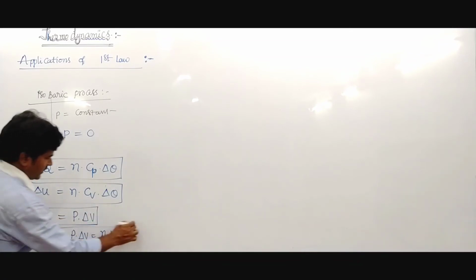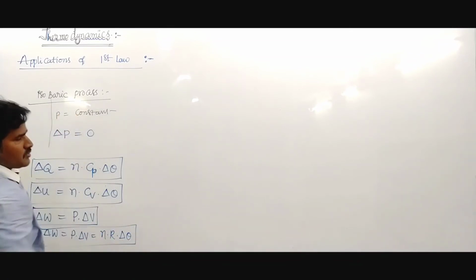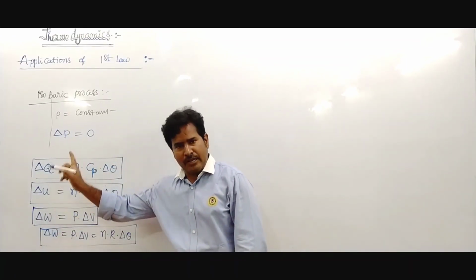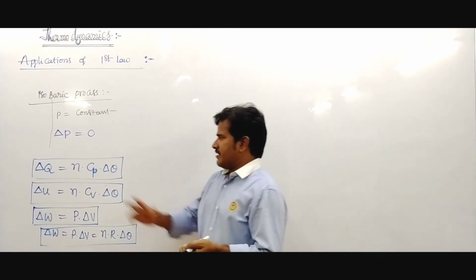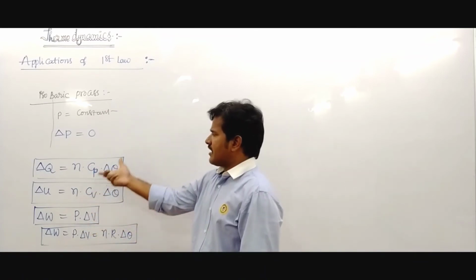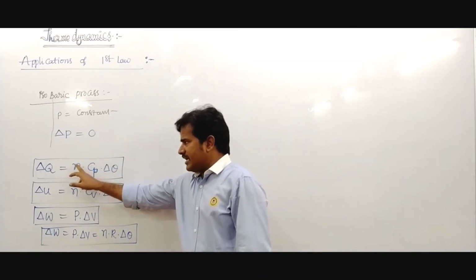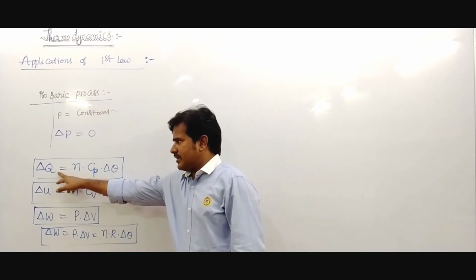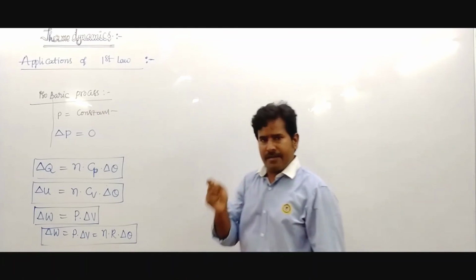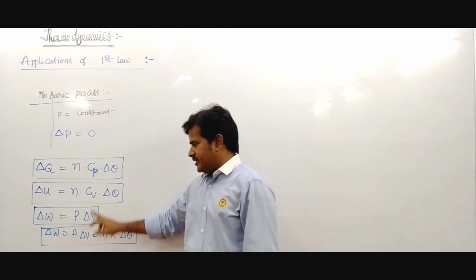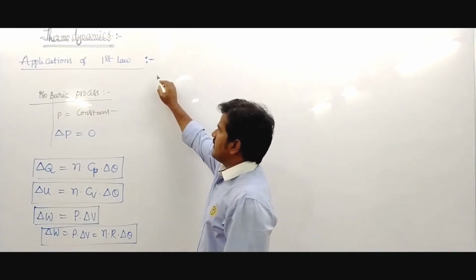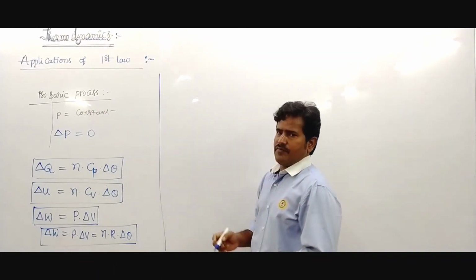In the isobaric process, delta Q, delta U and delta W are all present, so delta Q equals delta U plus delta W. Using this relation, the value becomes Cp minus Cv equals R.